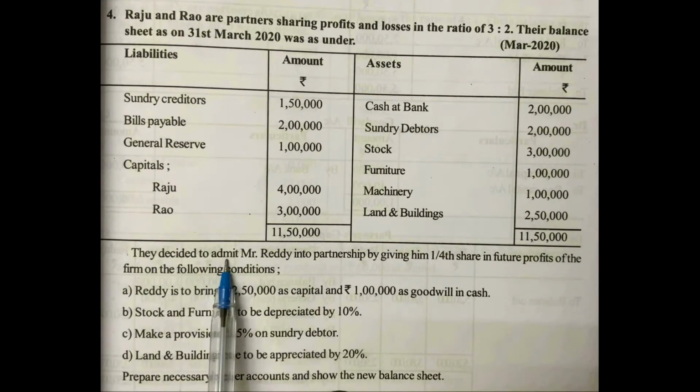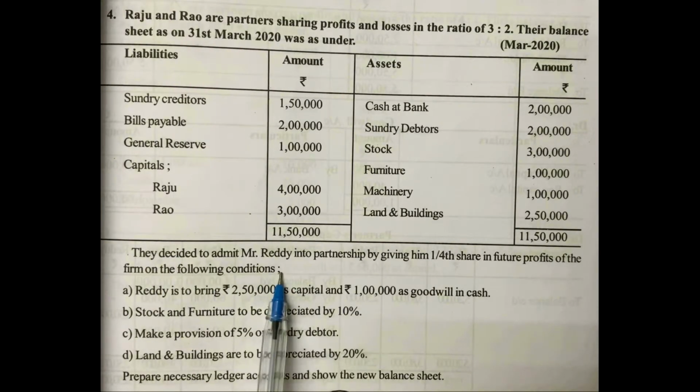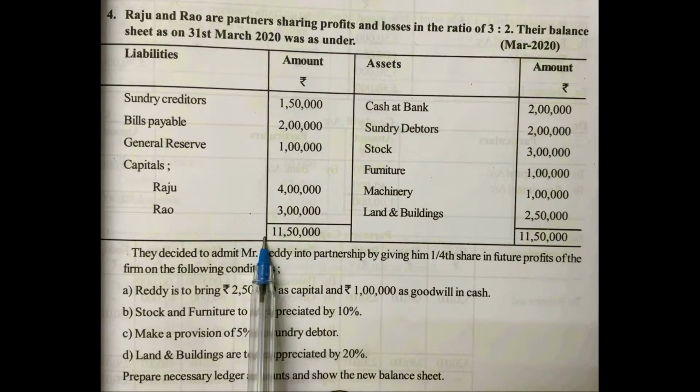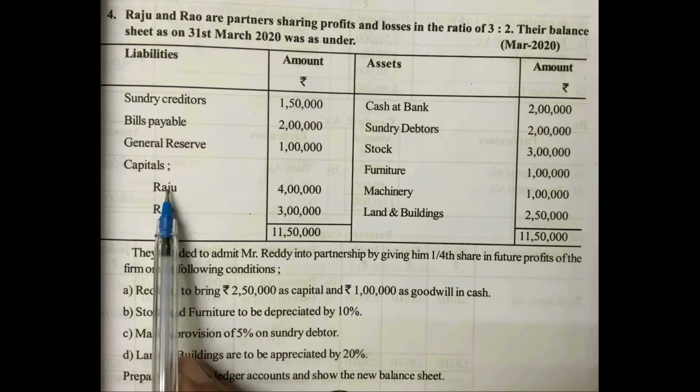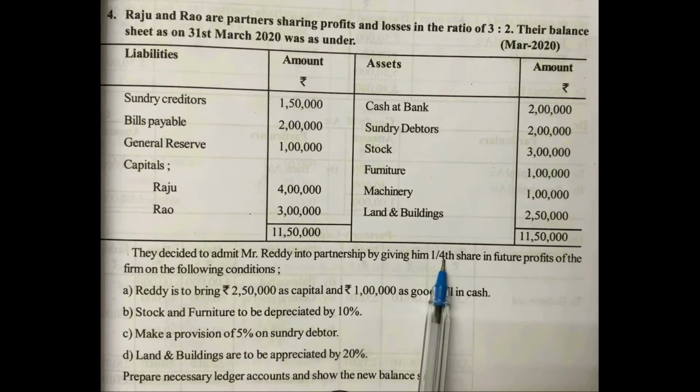They decided to admit Mr. Reddy into the partnership by giving him a 1/4 share in the future profits of the firm on the following conditions. By seeing the word admit, we should understand that this is an admission related problem. Raju and Rao are known as old partners. Reddy is known as the new partner. Reddy's share is 1/4. While solving the problem, we need not consider this share.